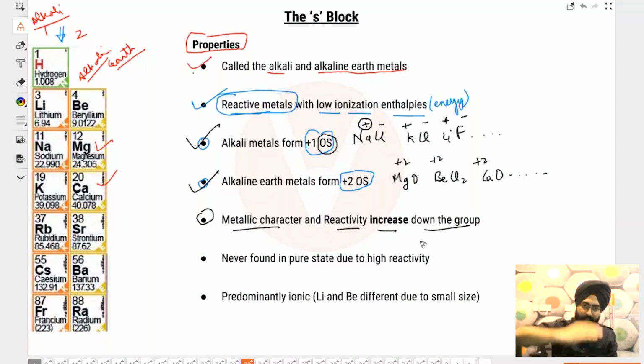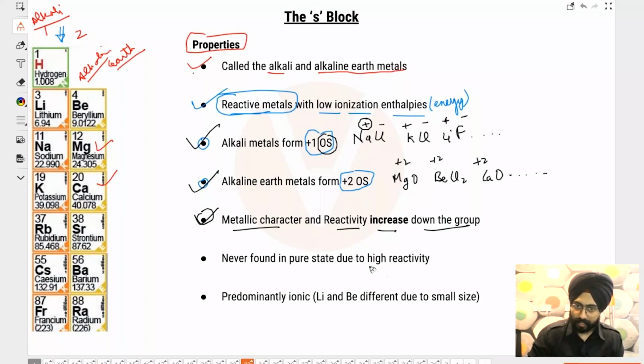So as you go down a group, metallic character always increases. No matter which group you are in, if you go down one particular group, the metallic character will always increase. And since these are metals, their reactivity is because of their metallicity. So going down the group, their reactivity increases.